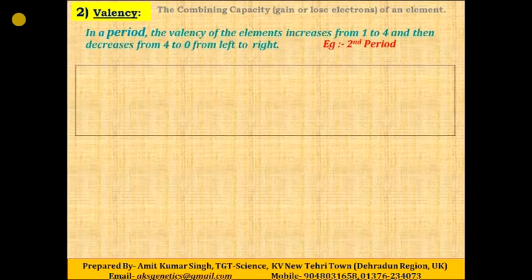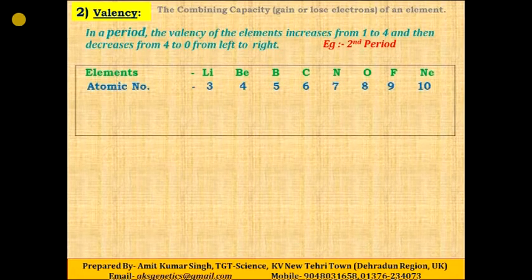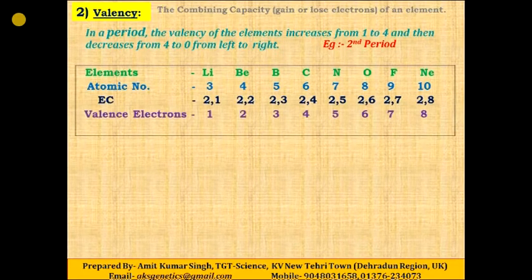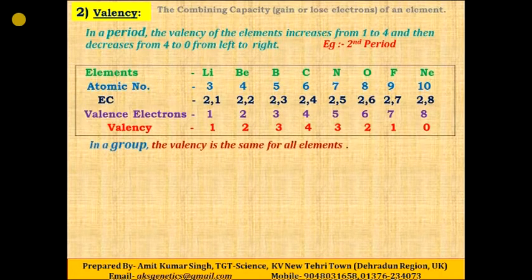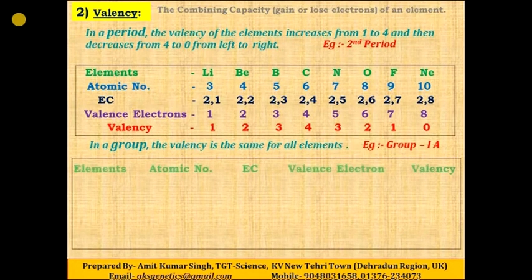Example, again we'll take the example of the second period. Elements, atomic number, electronic configuration, valence electron, and now the valency. You can see first the valency increases from 1, 2, 3, 4 and then it decreases 4, 3, 2, 1, 0. But in a group, the valency is the same for all the elements, since the valence electron remains the same, so valency also remains the same.